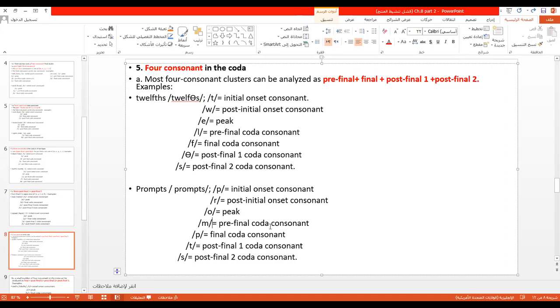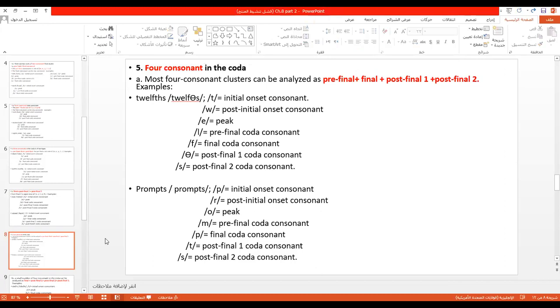P is final coda consonant, T is post-final 1 coda consonant, S is post-final 2 coda consonant. And it is very difficult for us, but we must be familiar with these 4 consonants.